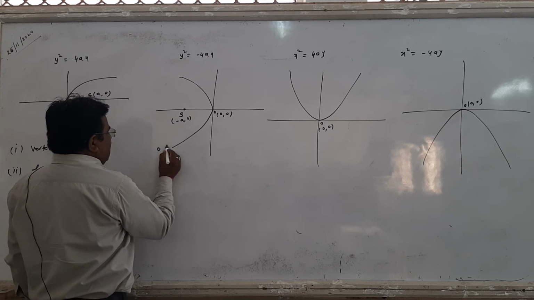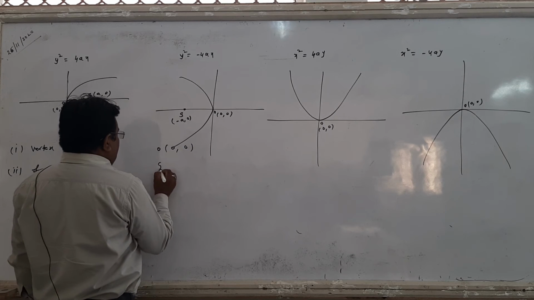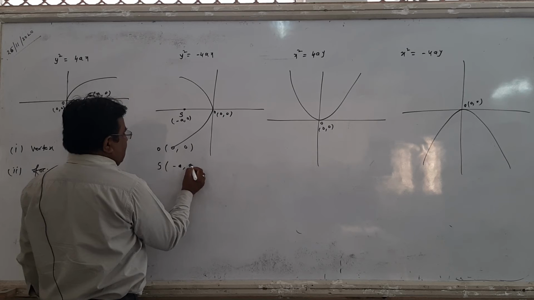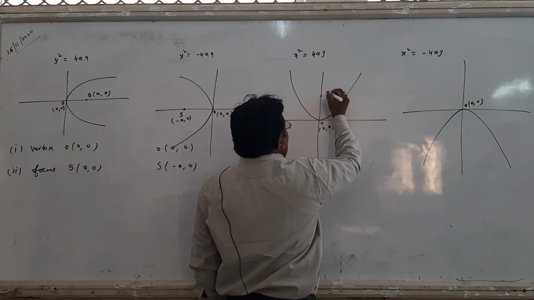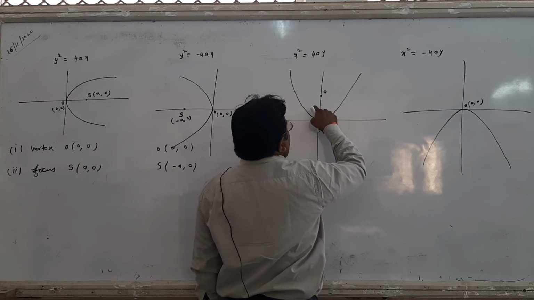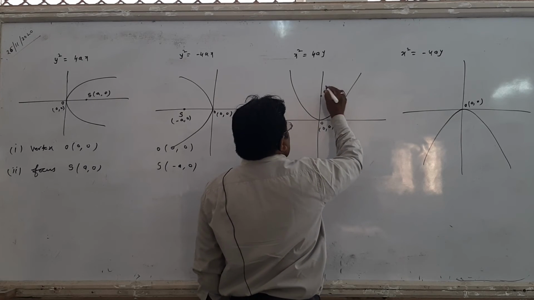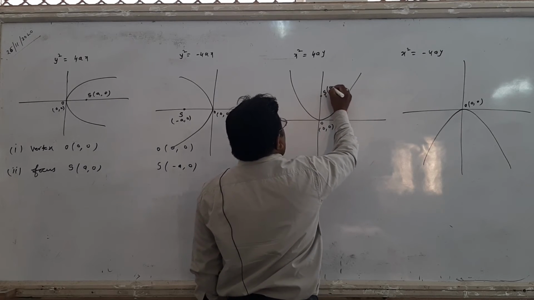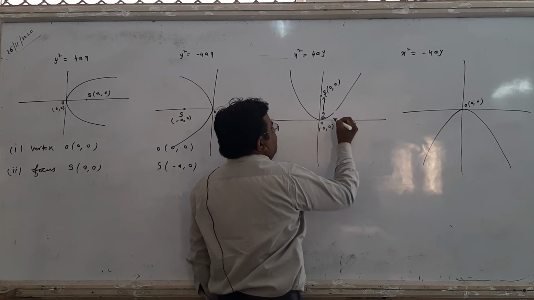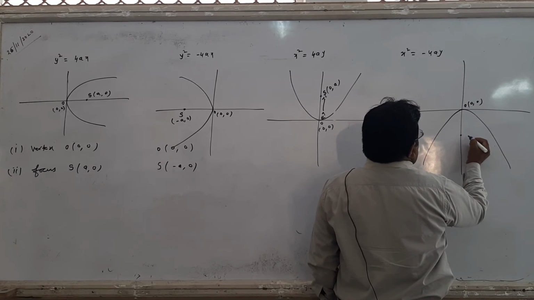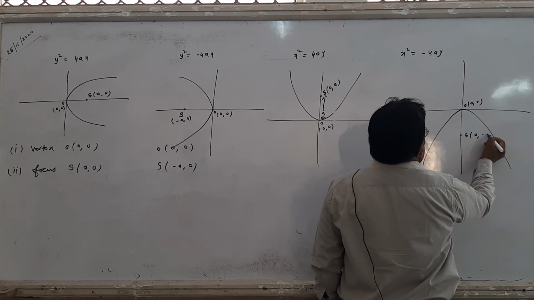So vertex is same (0, 0), but focus is (minus a, 0). Same thing, what are the coordinates of focus of upward parabola? Then on y-axis, x coordinate is 0. So now focus is (0, a). This is distance a, right? And same thing, the focus of downward parabola is (0, minus a).